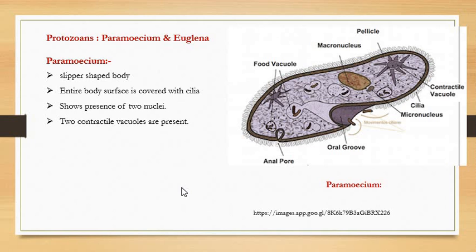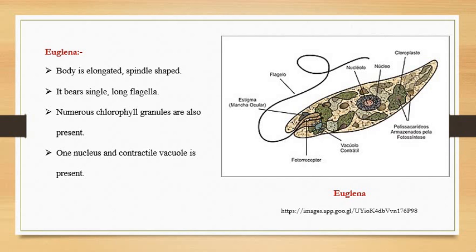Here you can see the oral groove through which the food is taken inside and forms a food vacuole, which is further digested, and the undigested food material is thrown out through the anal pore. So these food vacuoles later on fuse with the anal pore, and through it the waste is released outside. So that's all about the Paramecium. Let's see what is next.